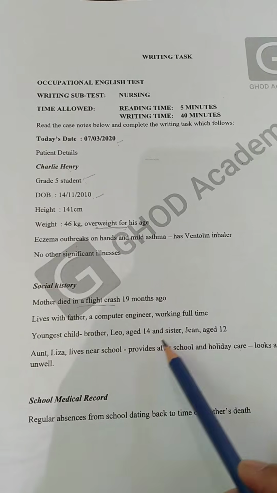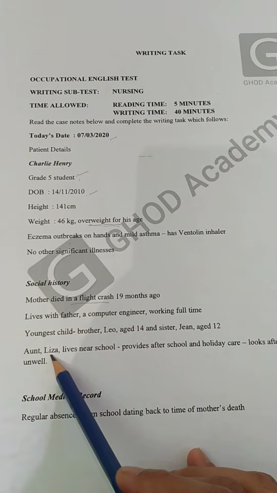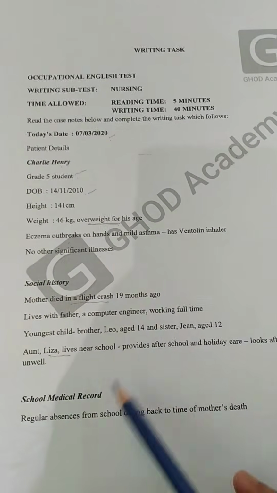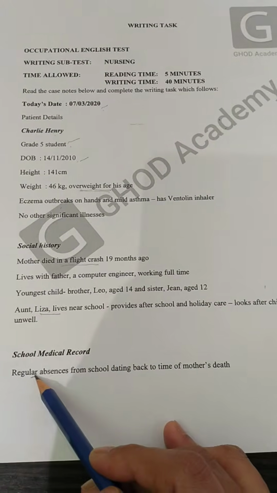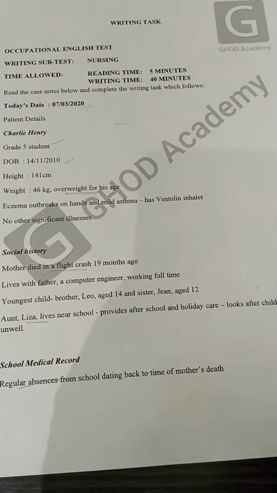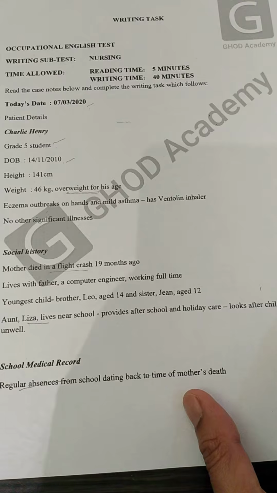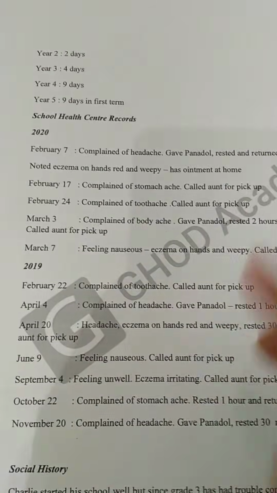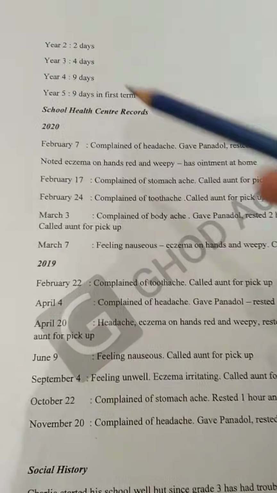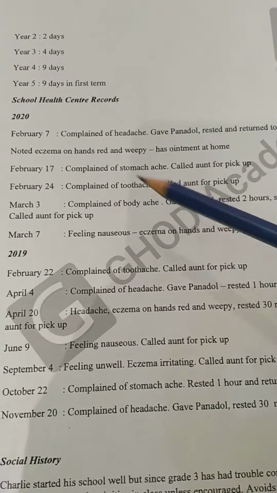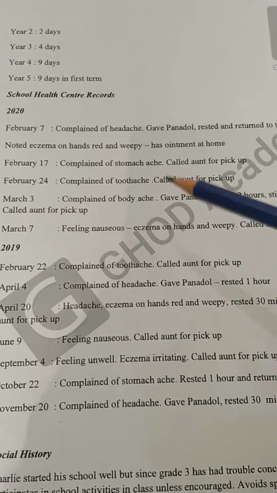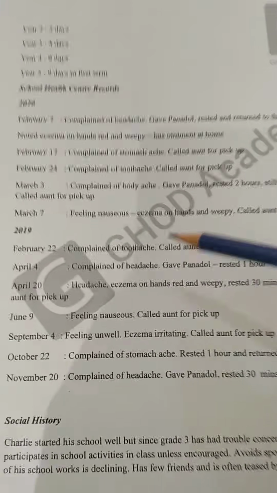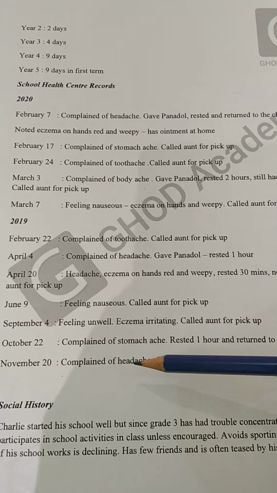Then no need to mention all these things. Then his aunt is taking care. Then the important point is the regular absence from school dating back to the time of mother's death. Then for this information, no need to mention day by day that he is absent, he has complaints of stomachache, headache, like that. We can condense all together and write it.